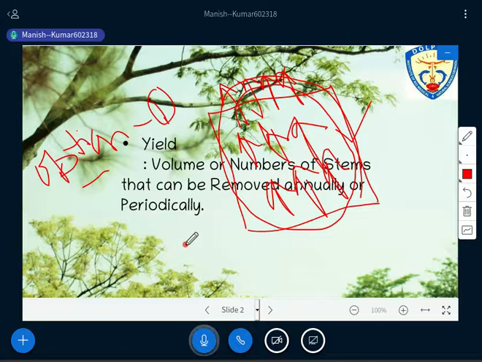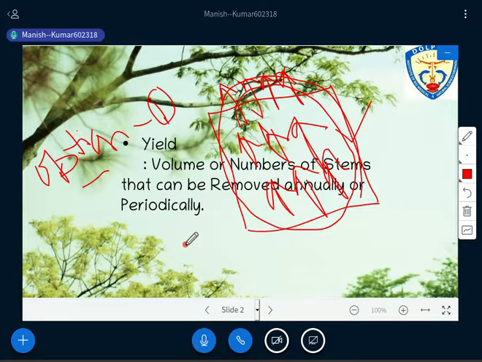So what will be the meaning? The meaning is the maximum amount of timber that can be harvested every year. Is it okay? Listen carefully again. If you are following option 1, the first meaning of yield is the total amount of volume of timber that you are able to extract from the forest area or from the area on which you are practicing plantation.